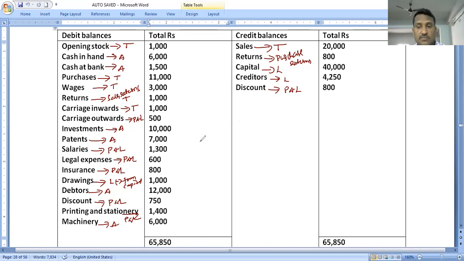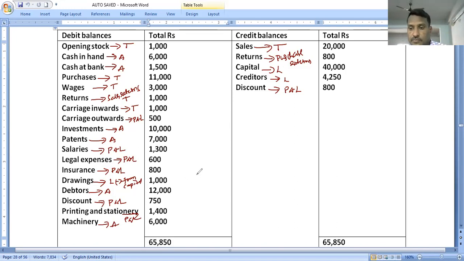After we decided, we have to consider the adjustments. In the last classes we discussed the adjustments. Every adjustment will affect the final accounts twice. So what are the adjustments?